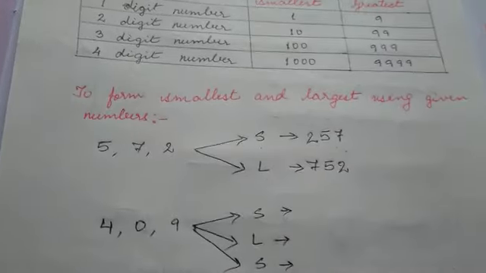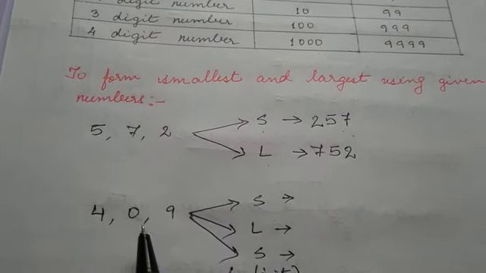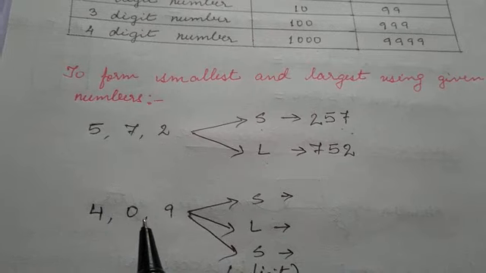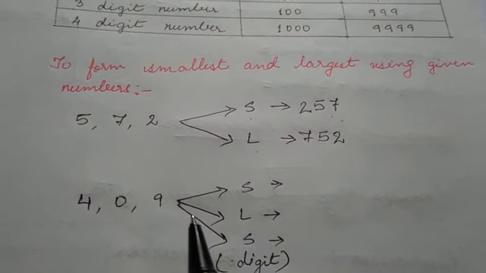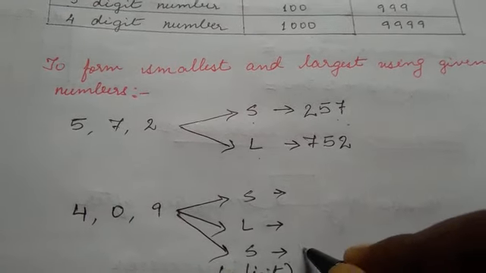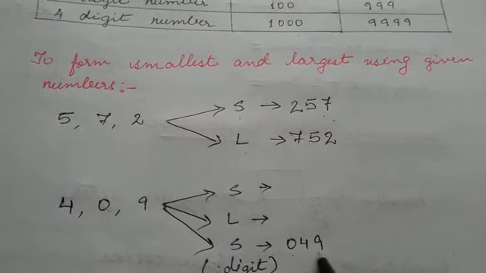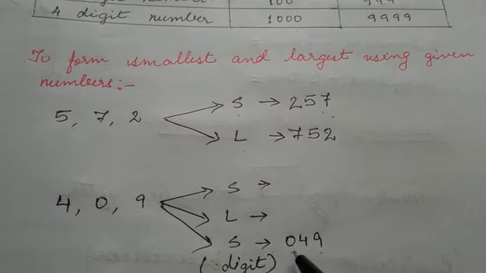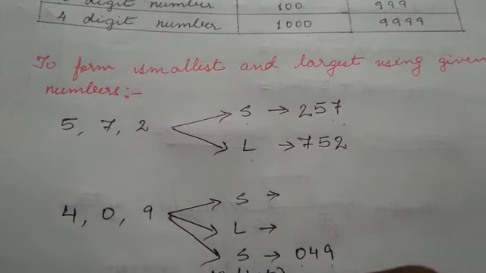Now let us see the next number. What happens when there is one 0? If a 0 is there, and you put them in ascending order, let us see what number is formed: 0, 4, 9. So this becomes 49, since 0 has no value before a number. So this becomes a 2-digit number.